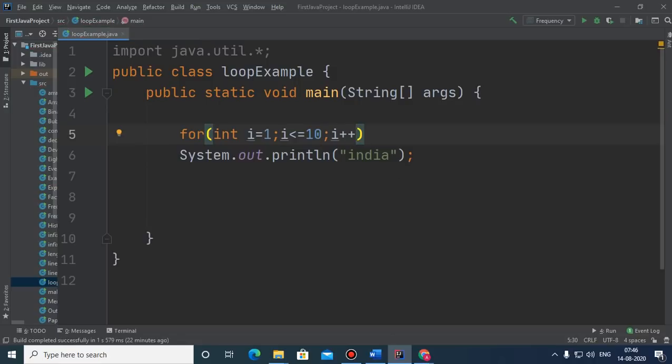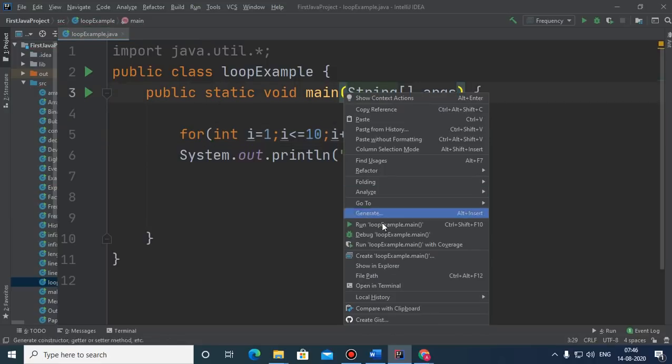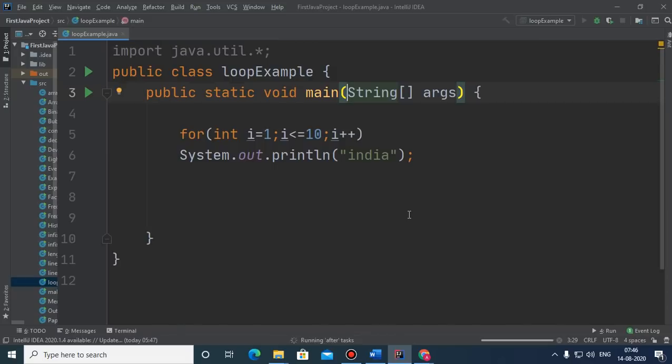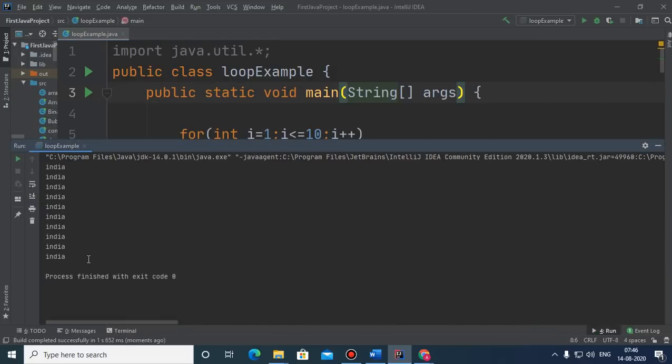This is the way. So children, on the screen you can see there is a for loop, and here it is printing India 10 times.